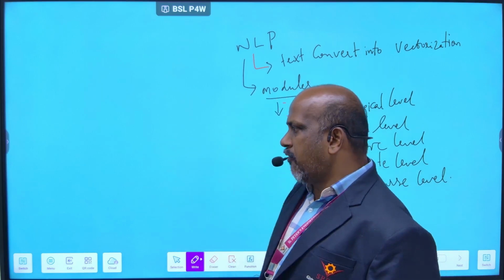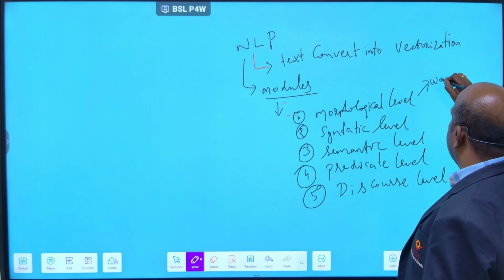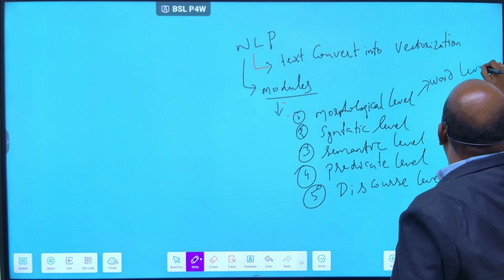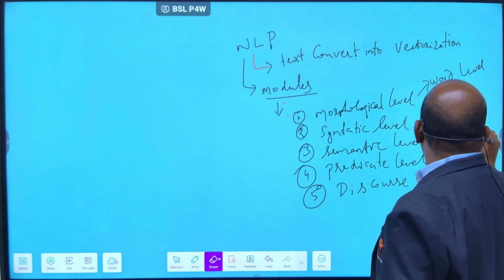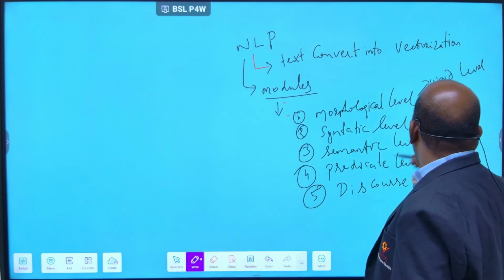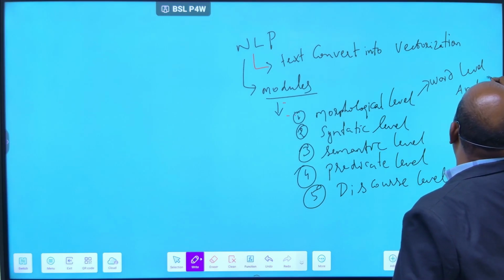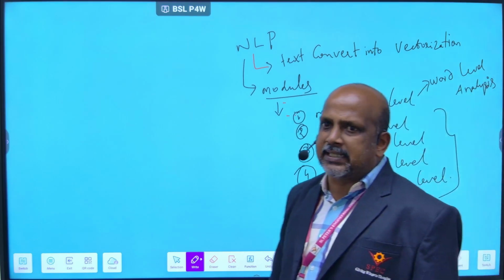In this, the first one, morphological, is based on word level analysis. The remaining four are sentence level analysis.